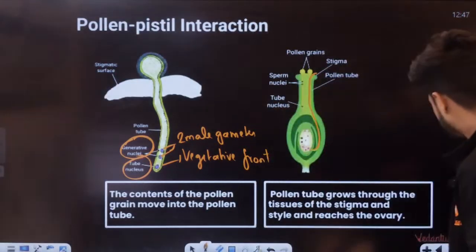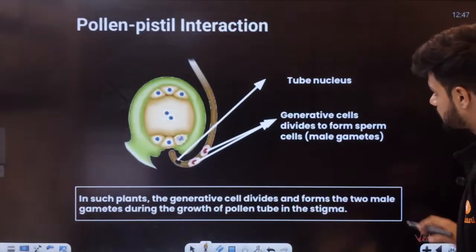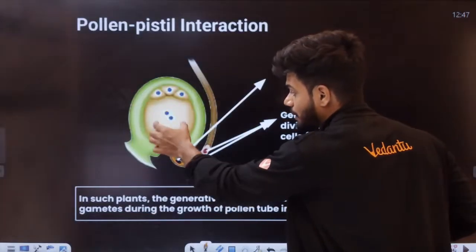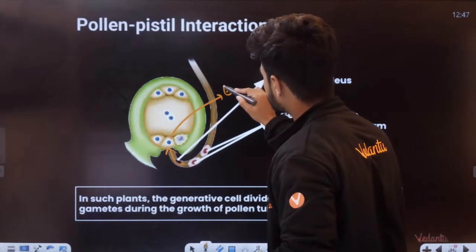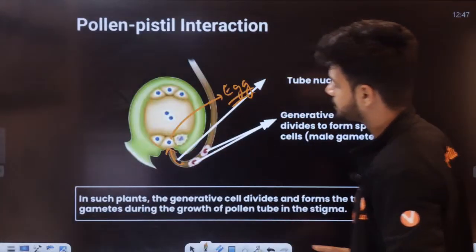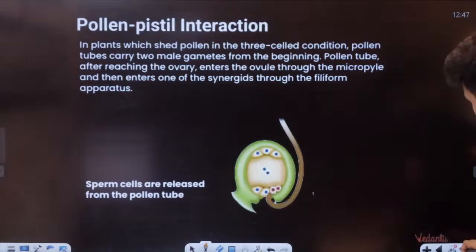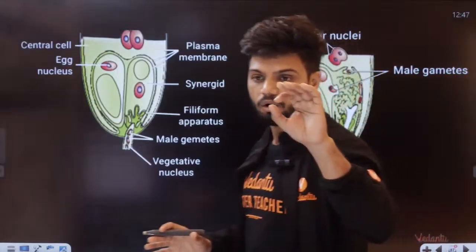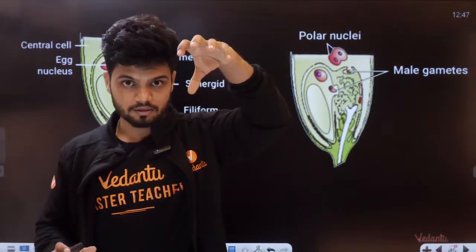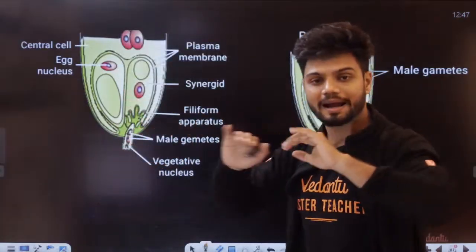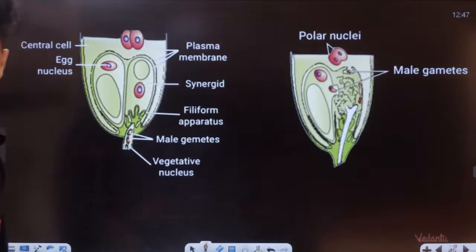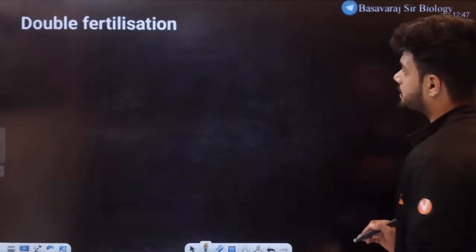So the pollen tube is entering here. Entry into embryo sac is always through the micropylar region. Why? Because the egg cell is present here. That's why it's entering here. So this entire thing is called pollen pistil interaction, all the way from the pollen grain landing on stigma till here. All of you understood, students? Clear? That is called pollen pistil interaction.